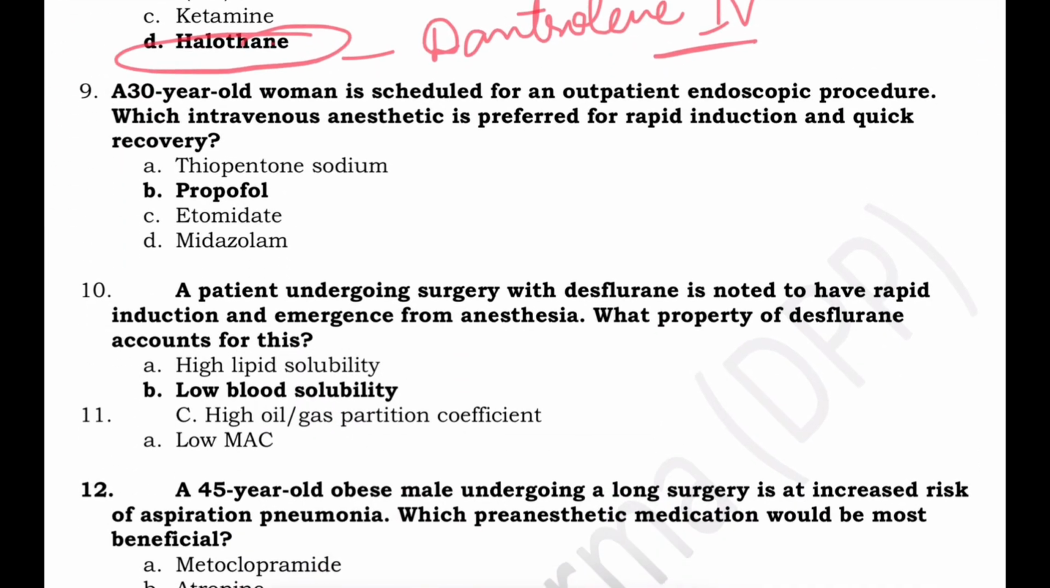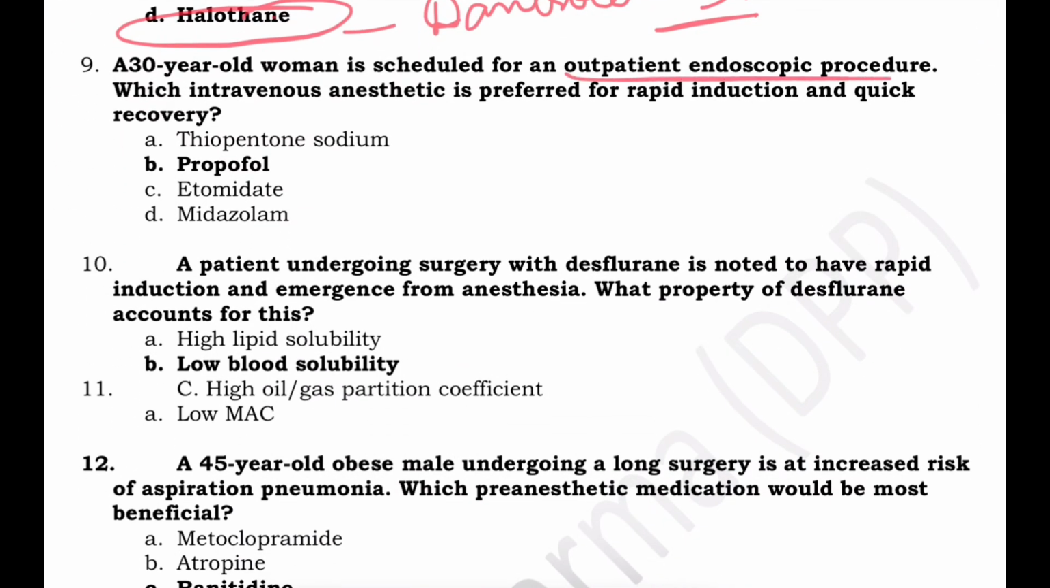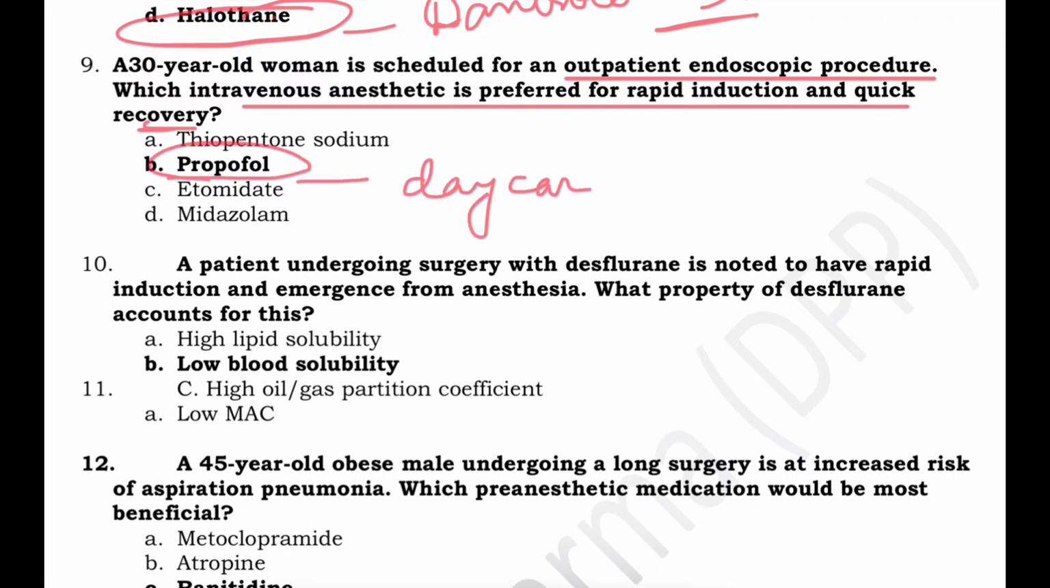A 30-year-old woman is scheduled for an outpatient endoscopic procedure. So which IV anesthetic is preferred for rapid induction and quick recovery? For an outpatient endoscopic procedure, the drug of choice is propofol. This is also useful in day care procedures.